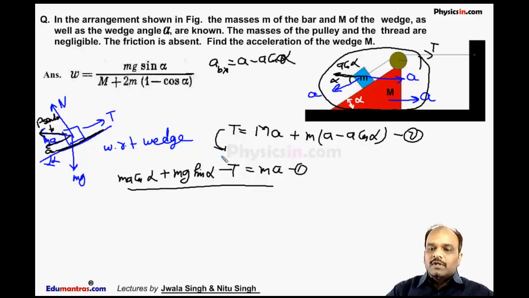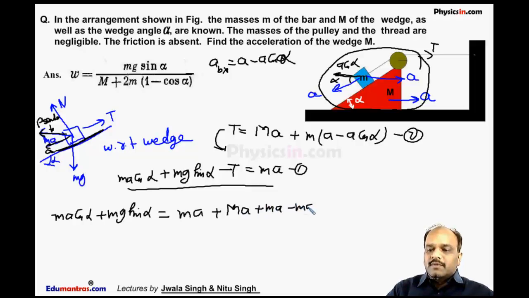If we substitute the value of T here, then we get ma cos alpha plus mg sin alpha minus T is equal to ma plus this T. T means capital MA plus small ma minus ma cos alpha.